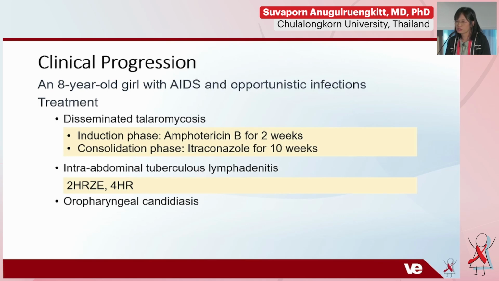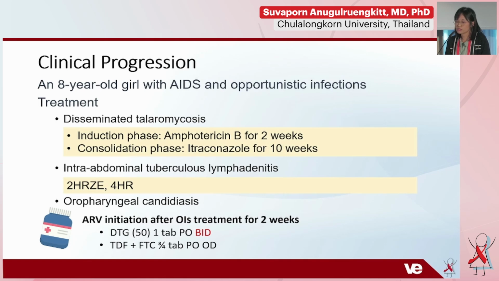For intra-abdominal tuberculous lymphadenitis, we gave an anti-TB regimen, and we started antiretroviral treatment 2 weeks after starting treatment for the opportunistic infection. At that time, dispersible DTG was not available, so we used the film-coated tablet and increased the dose of dolutegravir to twice daily because of the drug interaction with itraconazole.